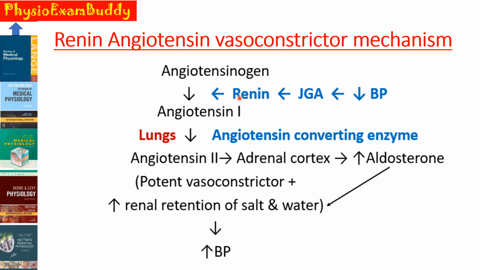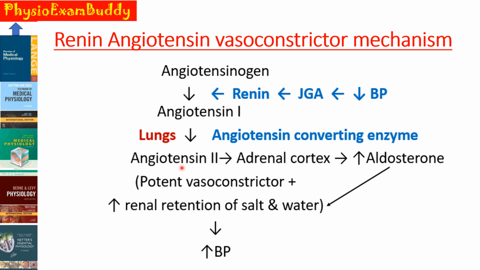And this renin converts angiotensinogen into angiotensin 1, which is again converted into angiotensin 2 by an angiotensin converting enzyme which is secreted from the lungs. This angiotensin 2 is a potent vasoconstrictor which can increase the blood pressure.